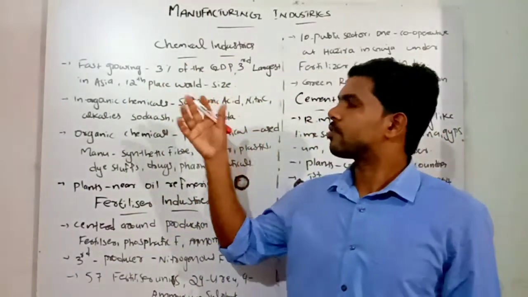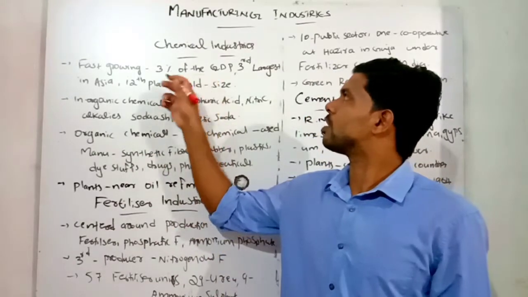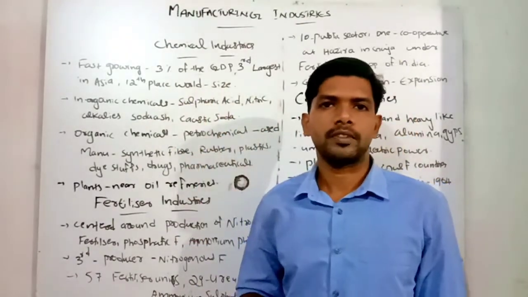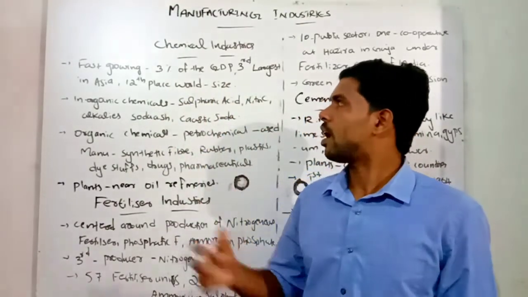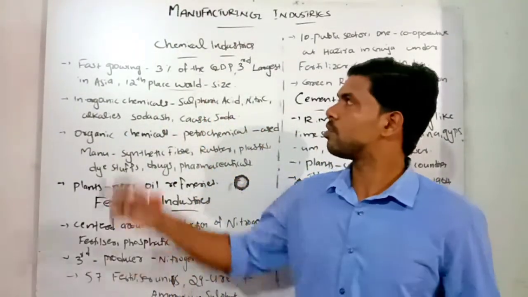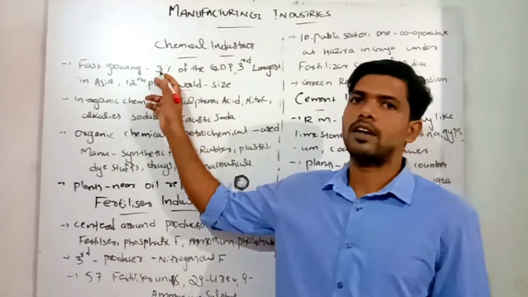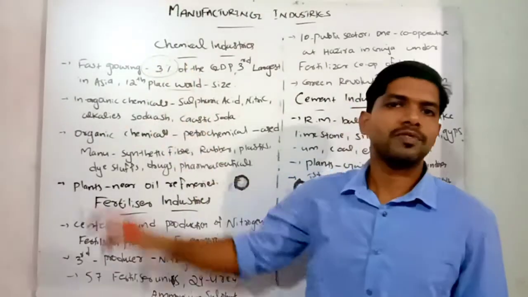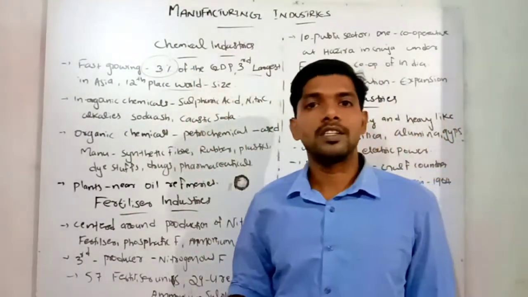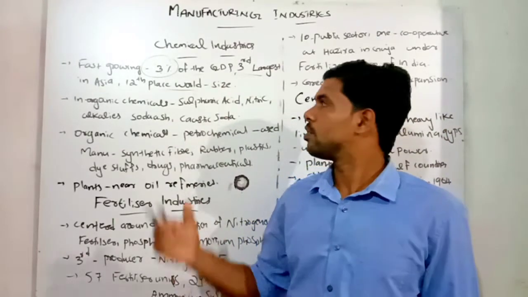Chemical industries is one of the fastest growing industries now in India, and contributes almost 3% of the GDP of India. It is the third largest industry in Asia, and in terms of size, it has the 12th place in the world. So this is an important industry now in India, called chemical industries.